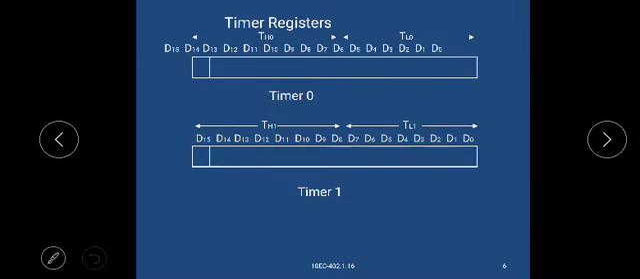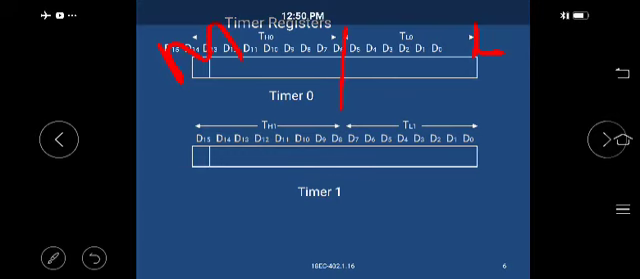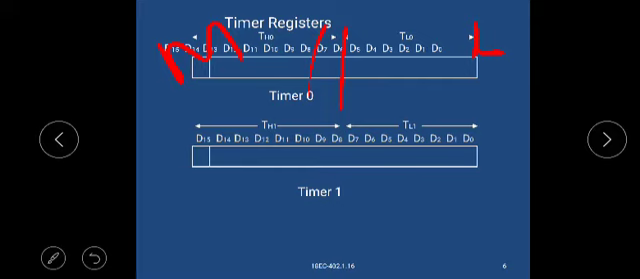On the left is the LSB, and this is the MSB, from D0 up to D7. This is the timer lower 0 register, TL0. This is TH0. As in timer 1, the total length is 16 bits, with the upper and lower registers. This is timer 0, and this is timer 1.